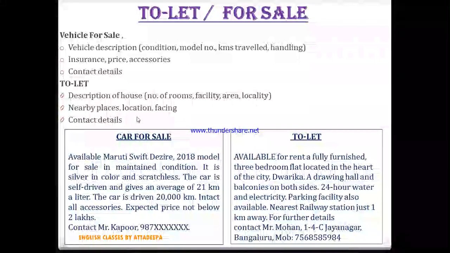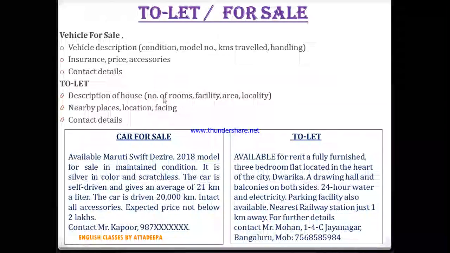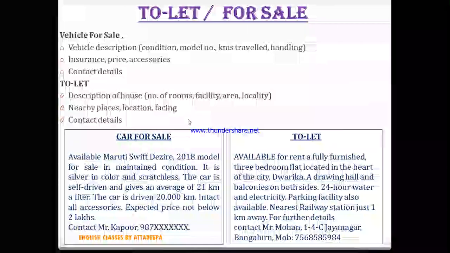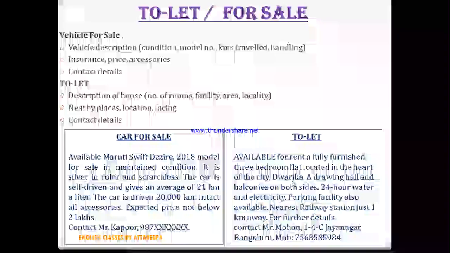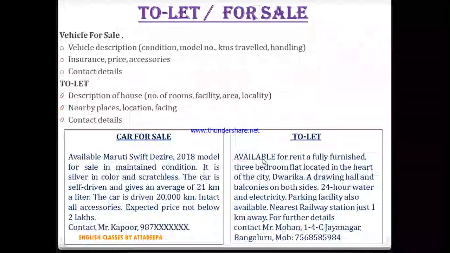Then location, what is the location? Address. Then facing, what sort of facing. People generally think that we want this side of facing of the house. So this is how. And then at the end, contact detail. So yeah, one more thing you can also write here, what is the rent amount. So you will begin like this. Like this, available is written here, similar available has to be written here.